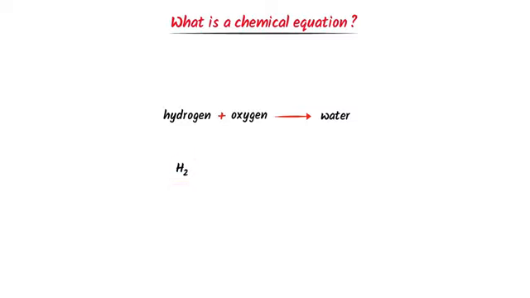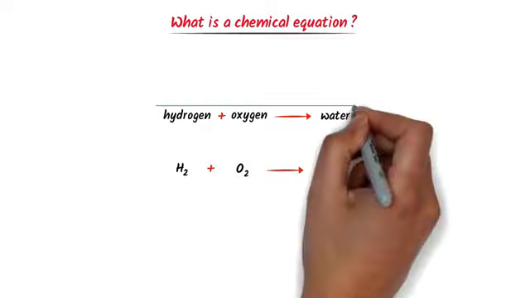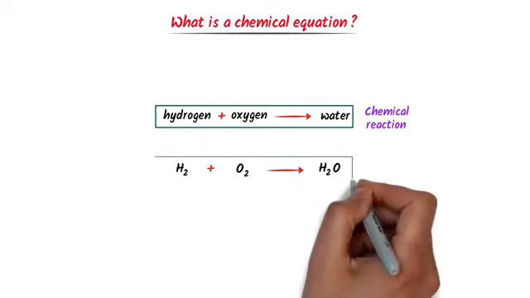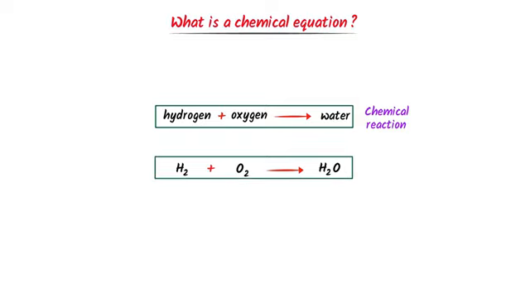Similarly, the symbol of oxygen is O. It also doesn't exist independently in nature, so I write here O2. Lastly, we know that the formula of water is H2O. Thus we represent this chemical reaction in their respective symbols or formula. So this format of a chemical reaction is known as a chemical equation.